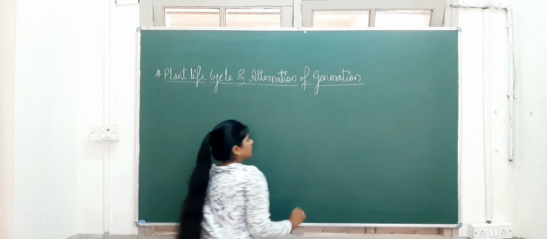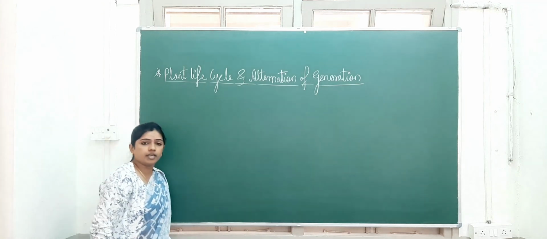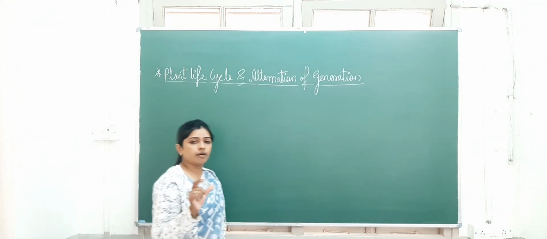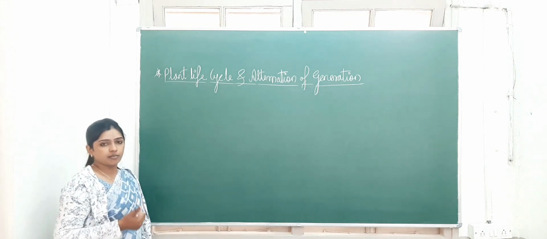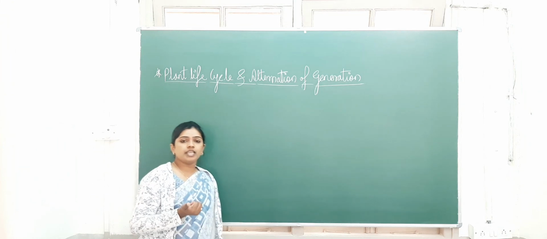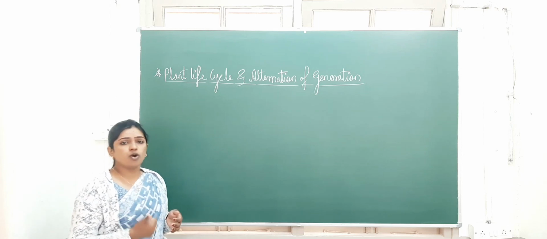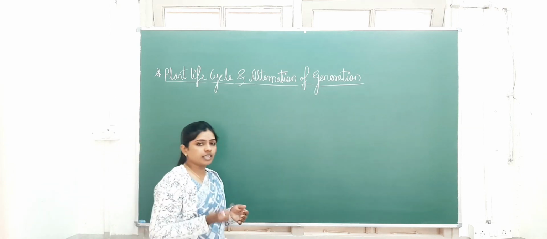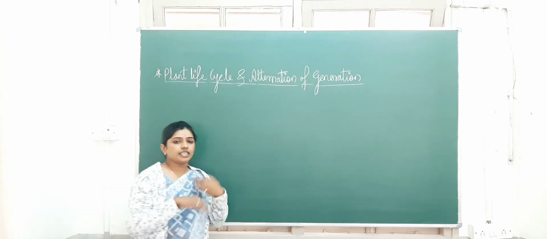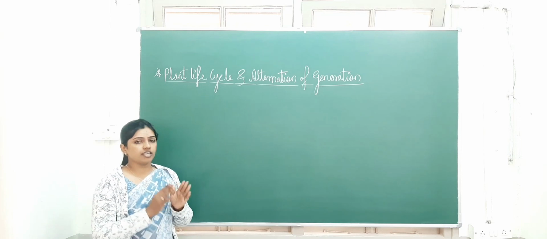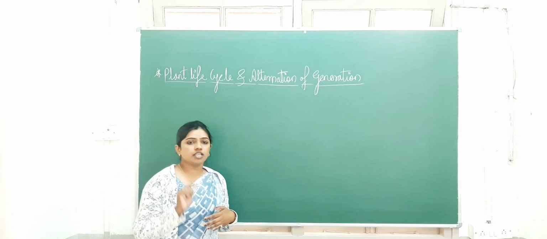The points about this I'll write on the board, you just note them down. What it means: whenever we studied the characteristic features, we saw that the plant body is sporophytic as well as gametophytic. Sporophytic means the spore producing plant body, gametophyte means the gamete producing plant body. So here the sporophyte is alternated by the gametophyte, and the gametophyte is alternated by the sporophyte. This is the alternation of generation in the life cycle.